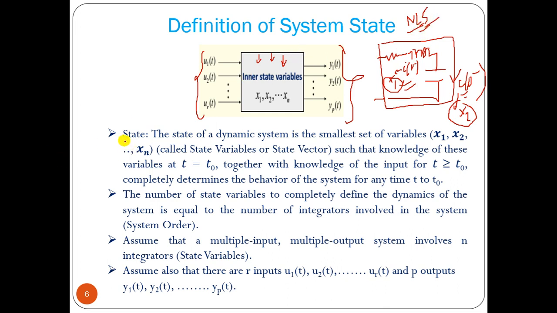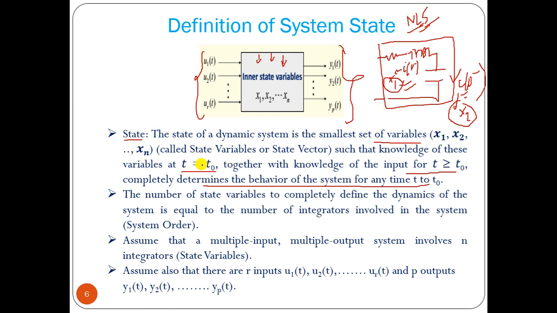Now, what is the meaning of state? State of a dynamic system is the smallest set of variables x1 to xn such that knowledge of these variables at t equal to t0, that is known, together with the knowledge of the input for t greater than or equal to t0, completely determines the behavior of the system for any time t greater than t0. If you know the initial value, then you can calculate the value at t greater than t0 very easily. So this is applicable for a non-linear system.